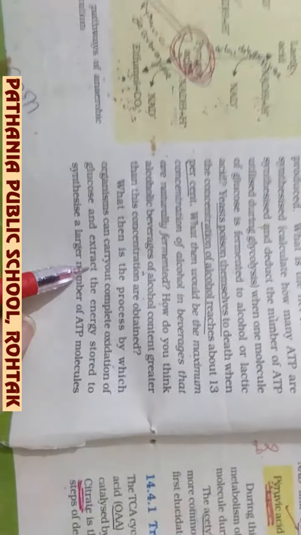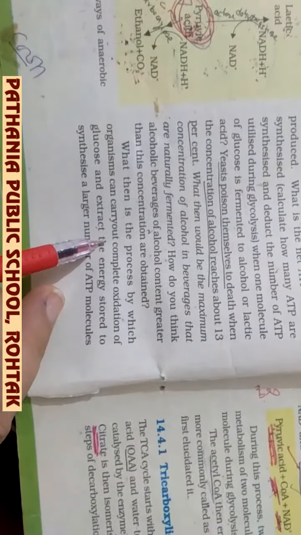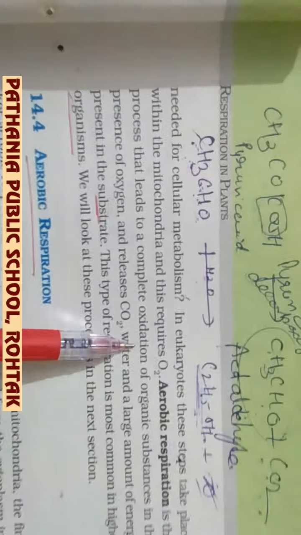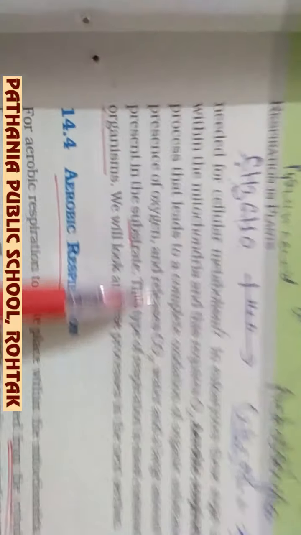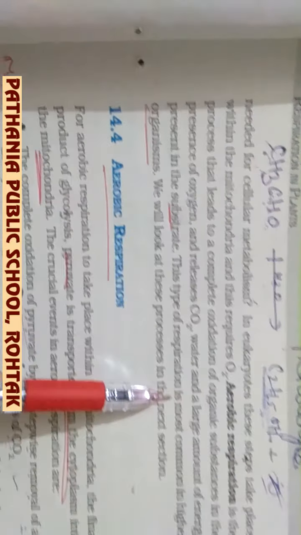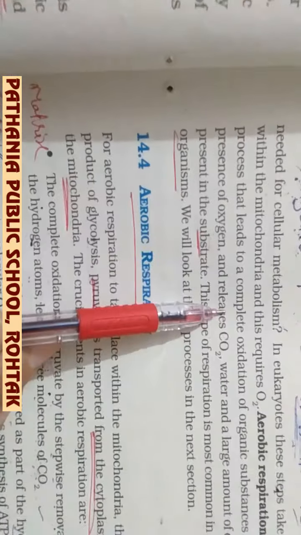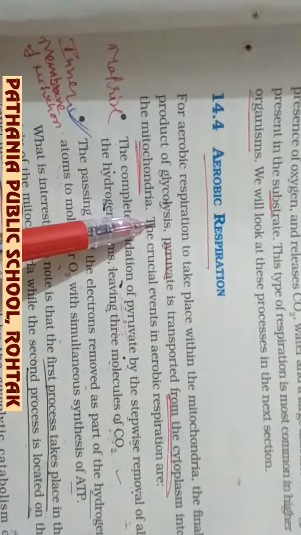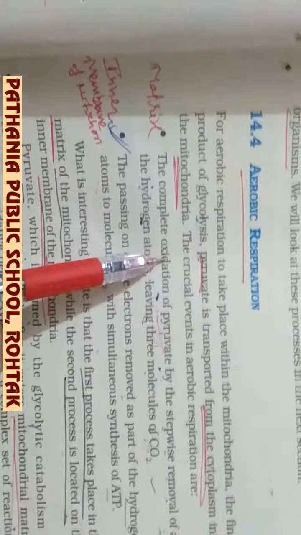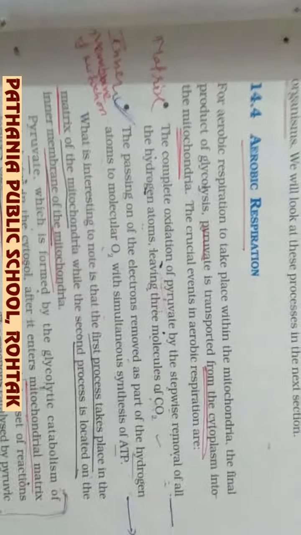But what happens if aerobic respiration takes place? In aerobic respiration, there is a complete oxidation of food, the substrate is completely oxidized, and complete energy is released. What happens in aerobic respiration, we will be discussing in the next video in continuation. This is all about anaerobic respiration.